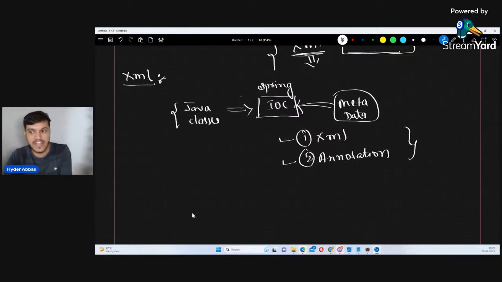Usually going forward, we are going with annotations only. Only today we will see the XML approach, because you should have an idea also. Since we are starting, we are trying to learn everything here. Is that clear, my dear friends? Can we go ahead?